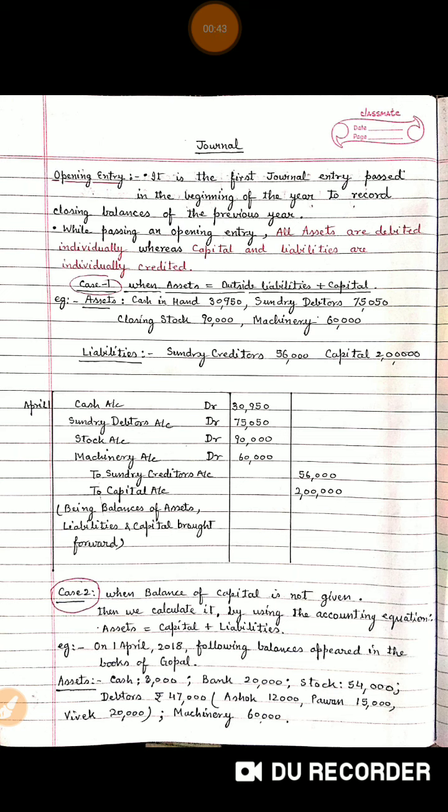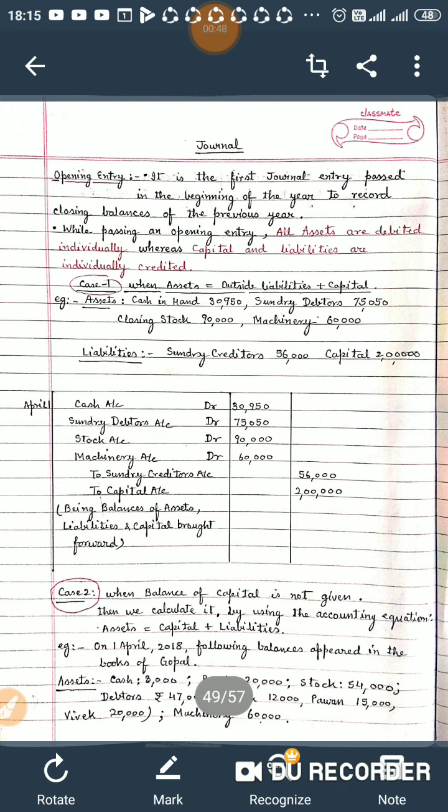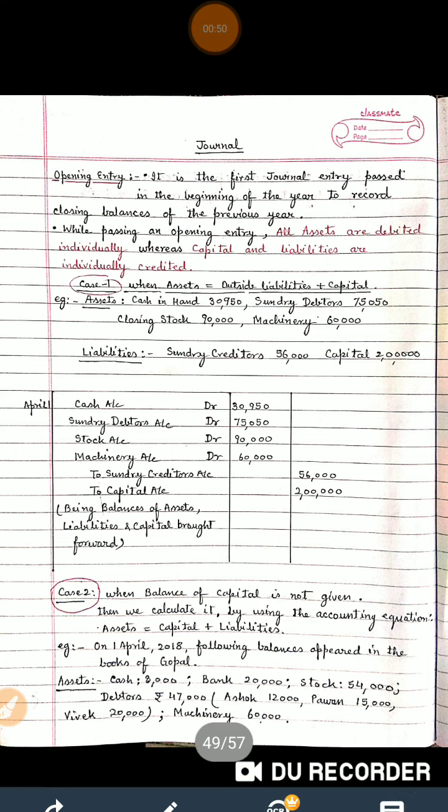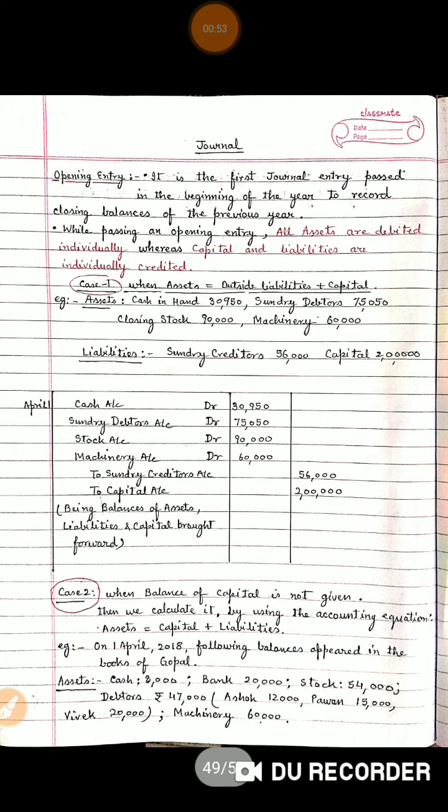Personal account: the rule of personal account is debit the receiver, credit the giver. Real account, related to assets: the rule of debit and credit is debit what comes in, credit what goes out. Nominal account, related to expenses, losses, income and gain: the rule is debit all expenses and losses, credit all income and gains.